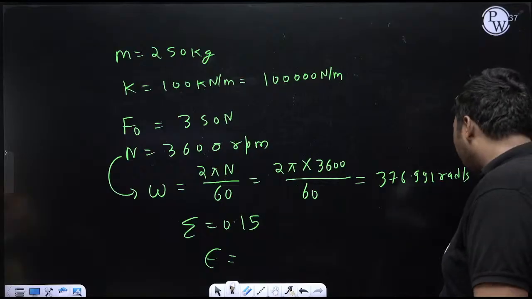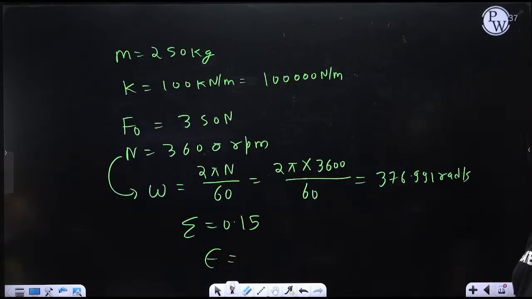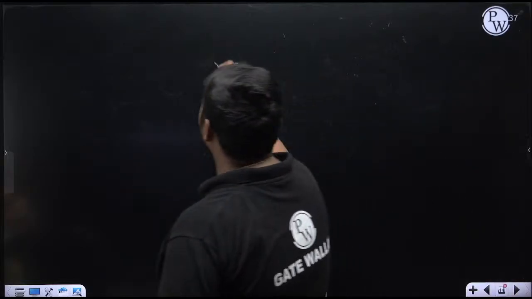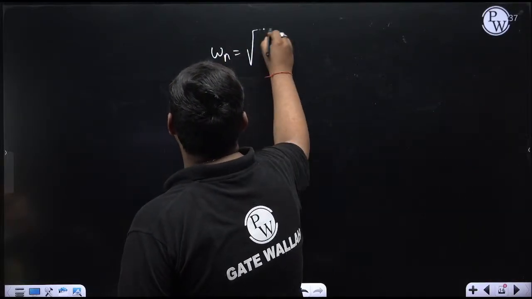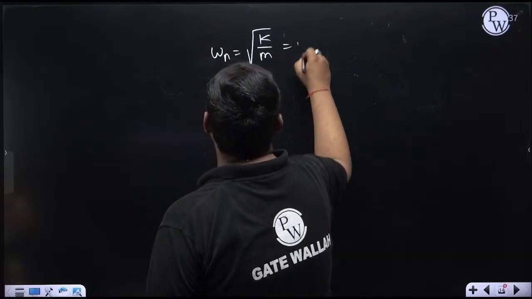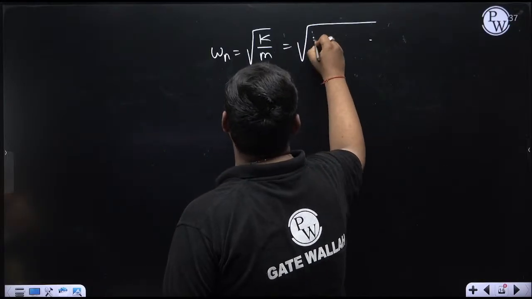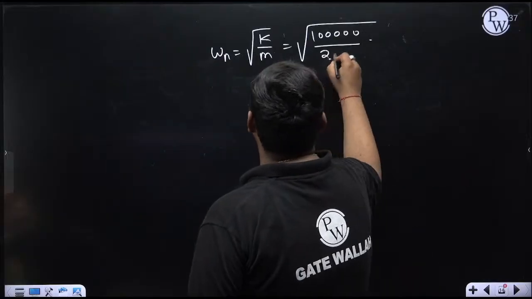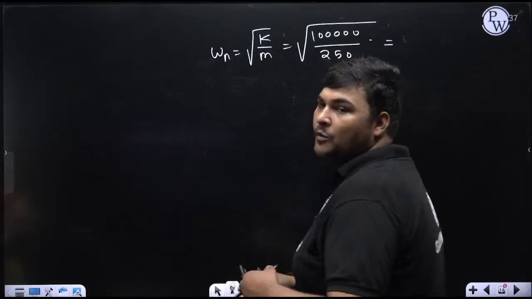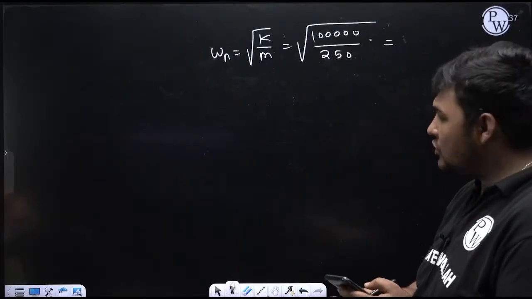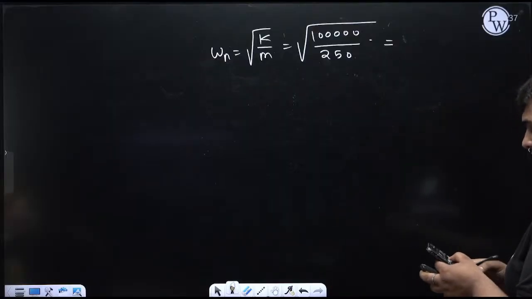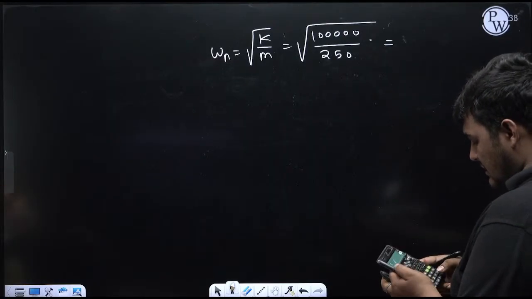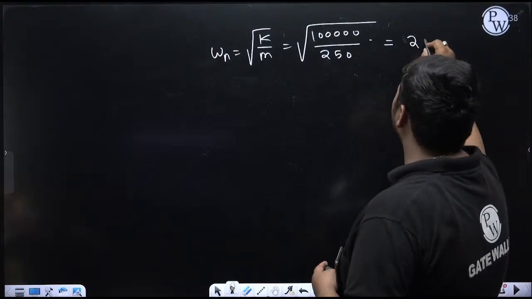r is omega by omega n. Omega is the forcing frequency, omega n is the natural frequency. Omega is already given. Now omega n is the square root of k by m. k is the equivalent stiffness of the system, which is 100,000 newton per meter, and m is the mass, 250 kg. So omega n is the root of 100,000 divided by 250, which is 20 radian per second.